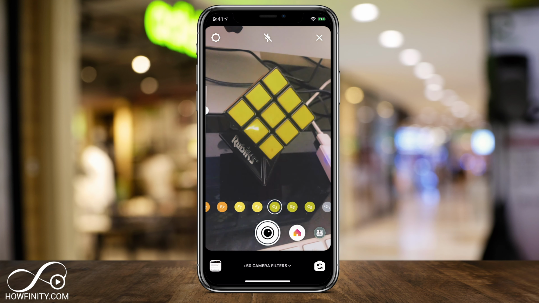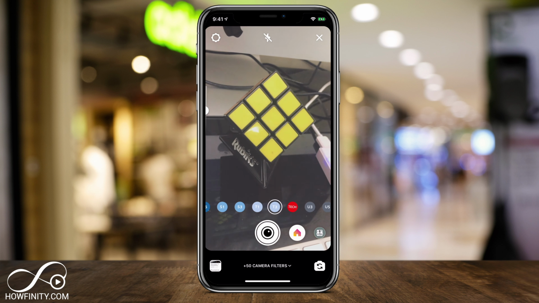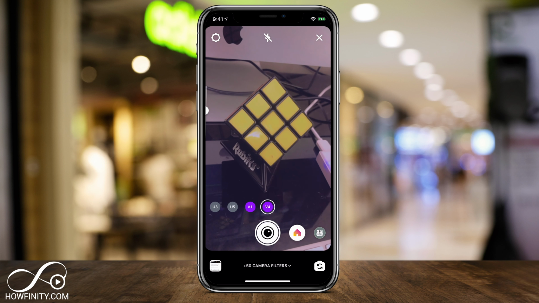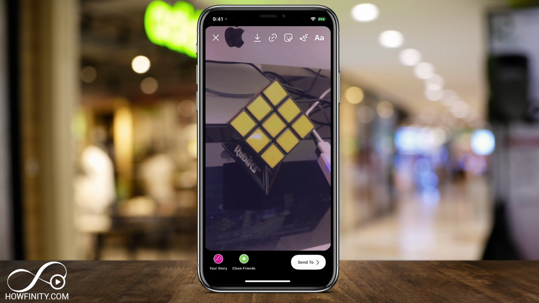And there's so many different filters before you take the picture. Let's say you end up choosing one that you like, you just press this icon right here to take that picture. And still inside of here, you still have those same filters you always had inside of Instagram Story, but I recommend just choosing one in one of the options and not trying to combine both so you get the best result possible. And that's how you add 50 plus camera effects onto your Instagram Stories filters.